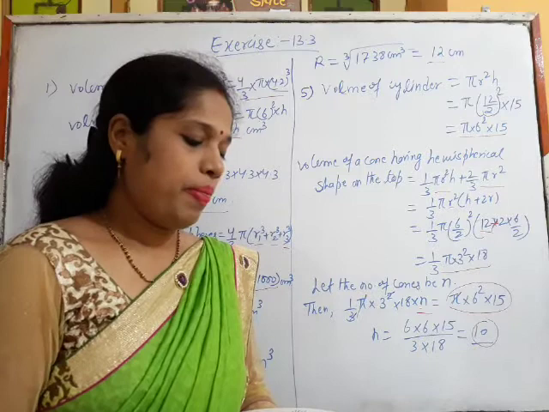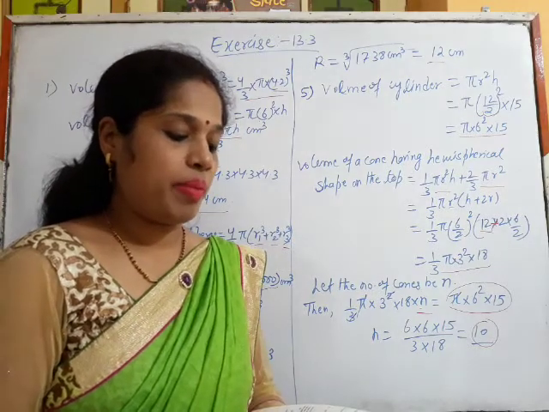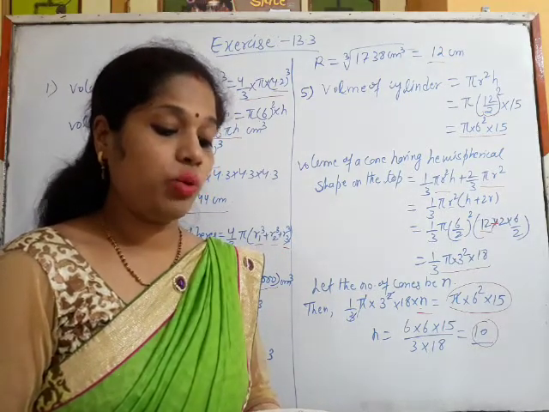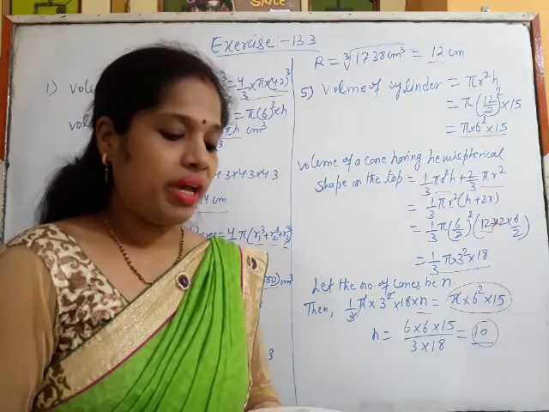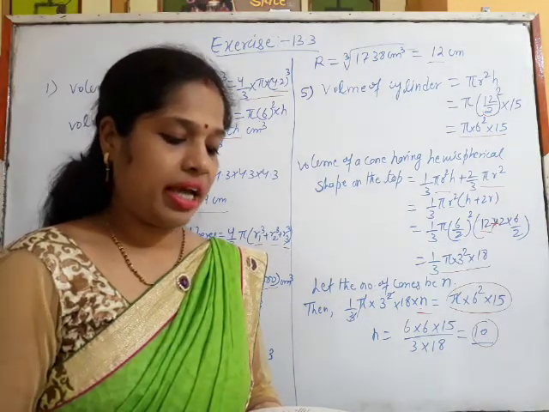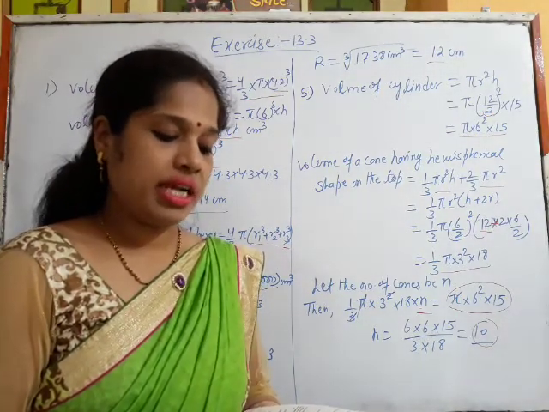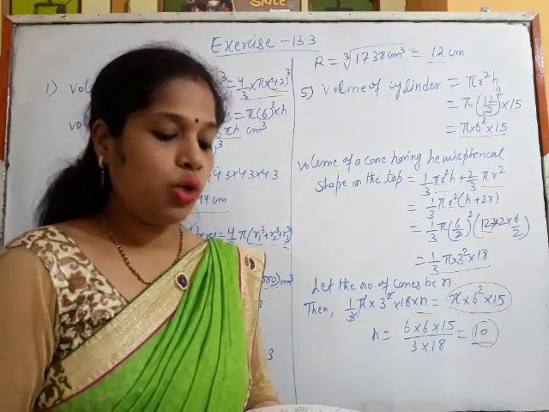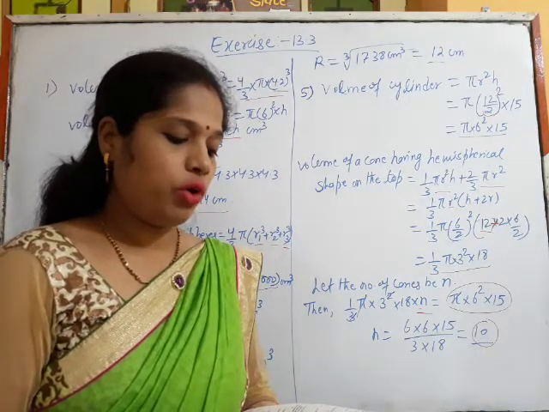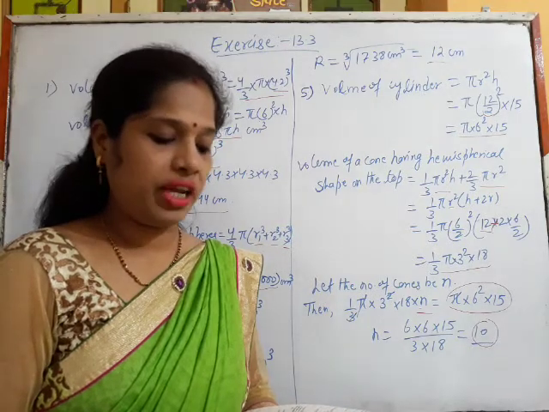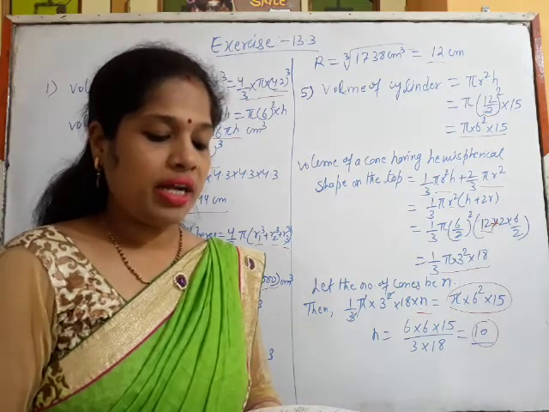Now another question. A farmer connects a pipe of internal diameter 20 centimeter from a canal into a cylindrical tank in his field, which is 10 meter in diameter and 2 meter deep.